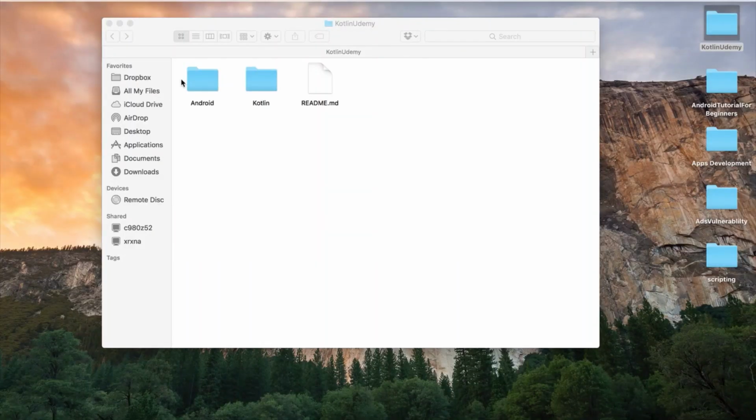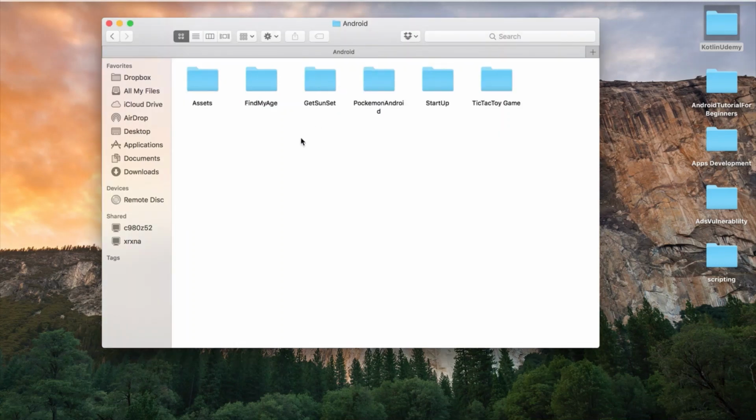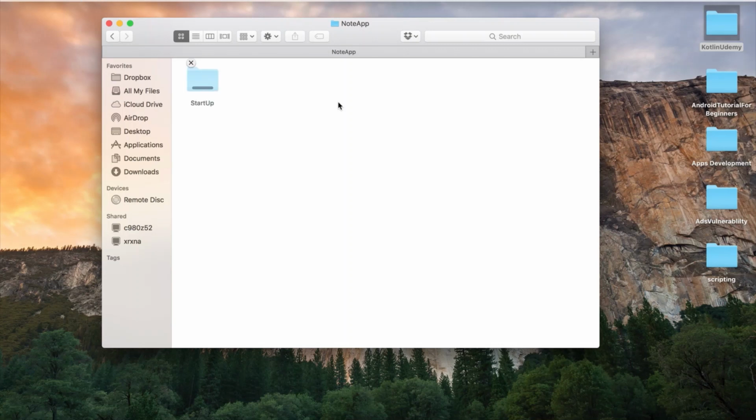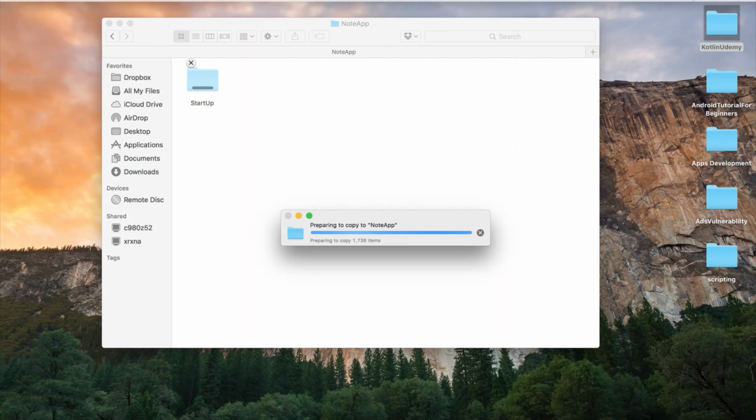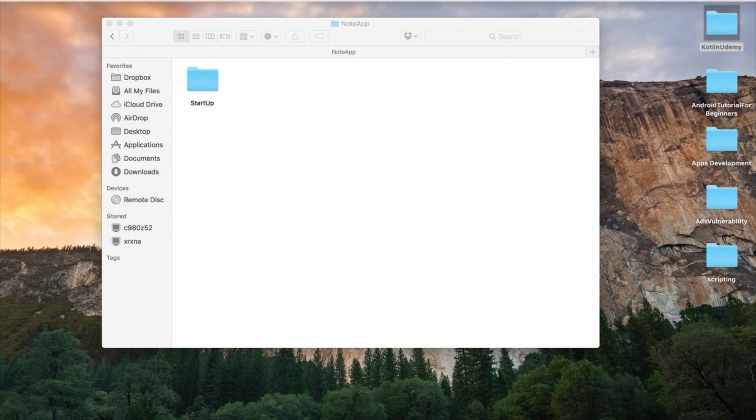Hey again, let's get started step by step to build our application. To get started, I will go to the Android folder and create a new folder. I will name it Note App. Then I will copy the startup project and add it to the Note App folder. You know why? Because we always need a project that already has a configuration with Kotlin. If you are not familiar, go back to the first video and see why we did this.